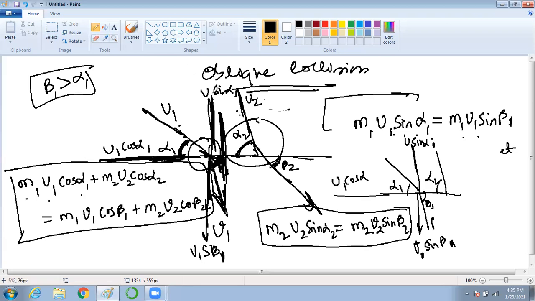There is no force acting in the perpendicular direction. That means this one is equal to this one, so the net force is equal. This force is equal to this force, and similarly this force is equal to this force. That's what I'm writing. Okay, sir. Clear or not? Yes.